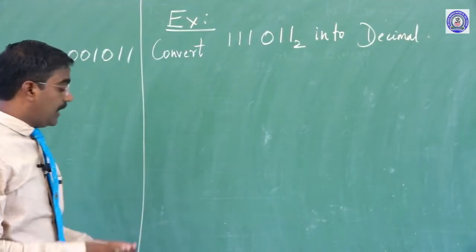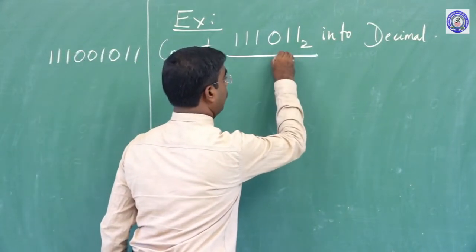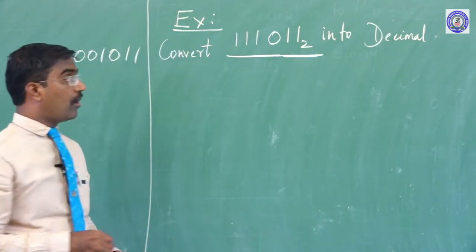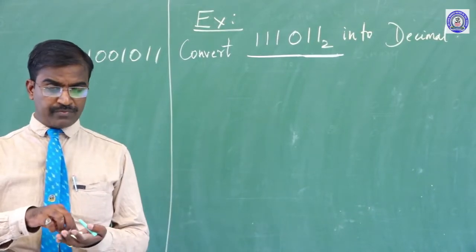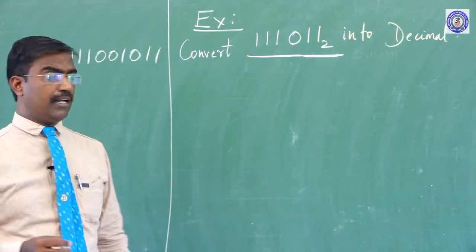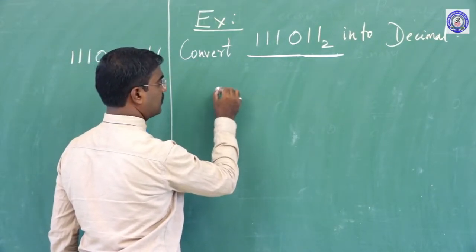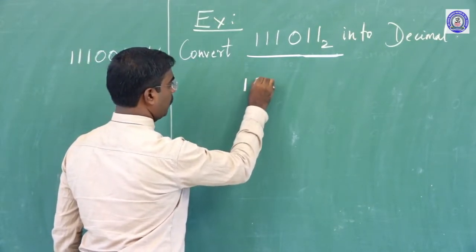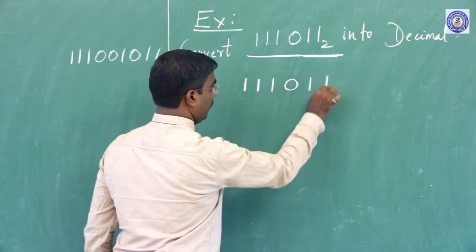Okay, this question is asking: how can we work out a given binary number into decimal? Dear children, first of all, you should write the numbers properly. This is step 1: 1 1 1 0 1 1.